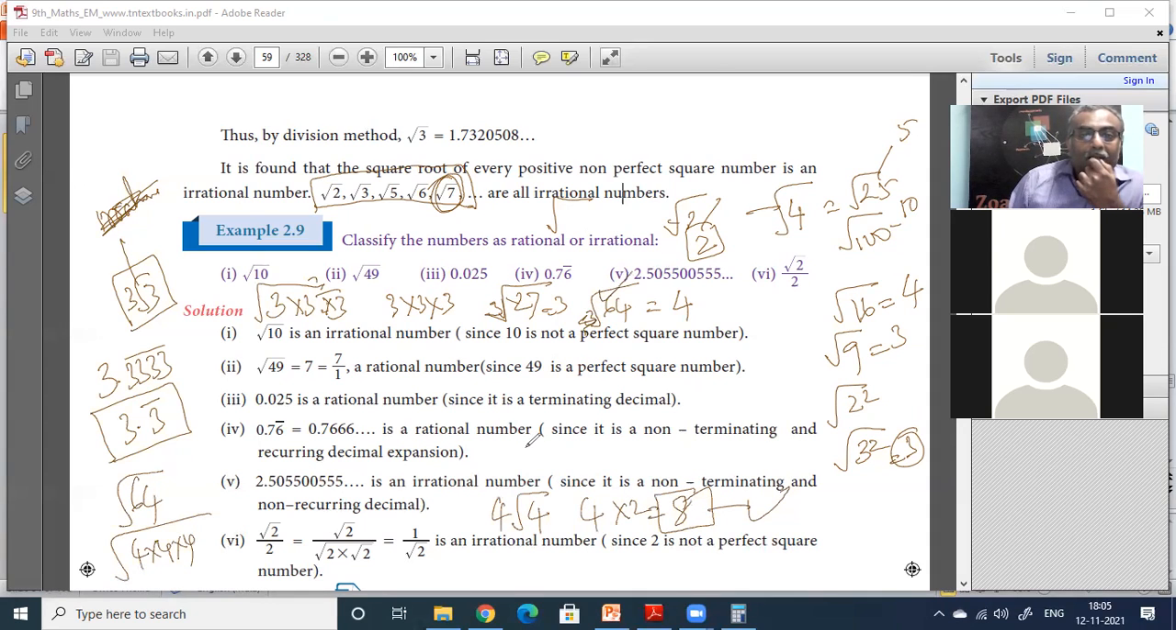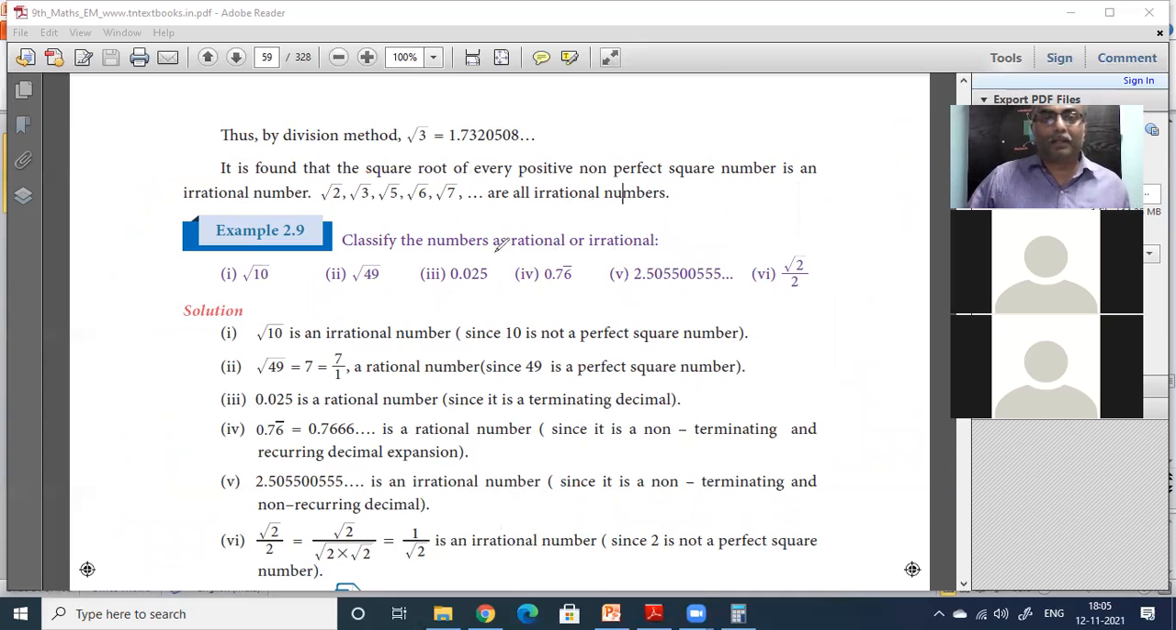So remember all these things very much. Don't think that as soon as you see a root, it must be an irrational number, so let us start the division method. Don't become like that. You will waste your time. First find out if it is rational or irrational. That is why we are having example 2.9.